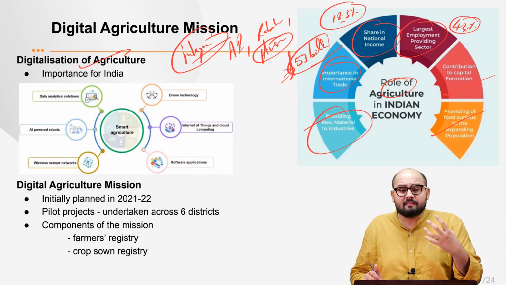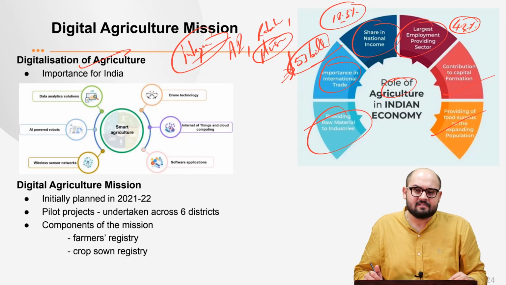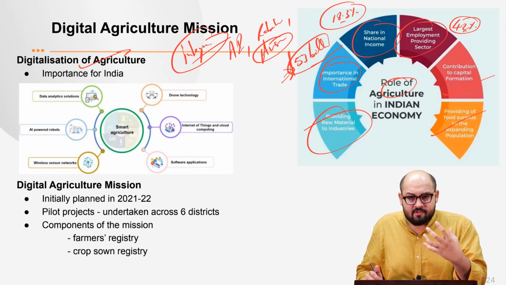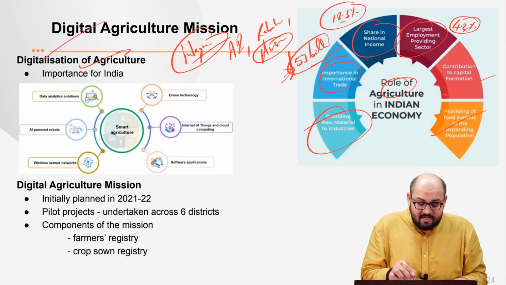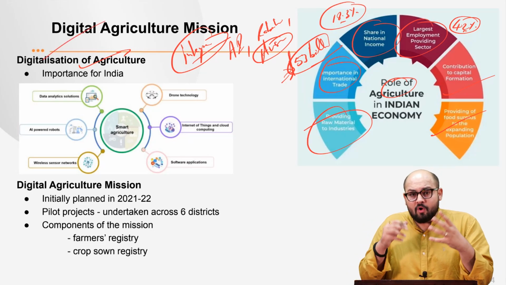So what we need is to digitalize this agriculture so as to make it more productive and more efficient. That is the reason the government is focusing on the digitalization of agriculture in India. Now, how to do that?